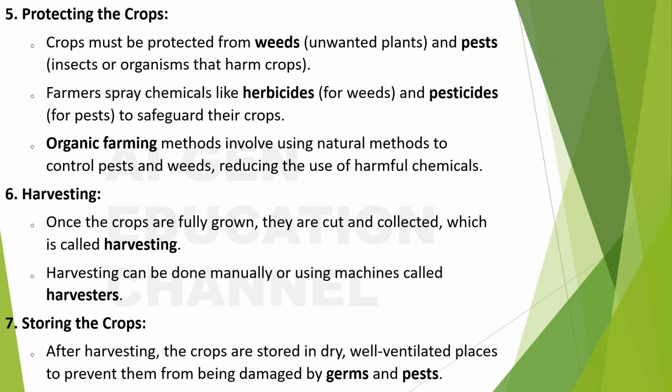Next, so we have seen about irrigation. Next, we have to go for protecting the crops. Crops must be protected from what? From weeds. What are weeds? Weeds are the unwanted plants. And pests. Pests are what? Insects or organisms that harm the crops. So you should always take steps to protect the crops from what? From weeds and pests. This is a great duty and great burden on the farmer.